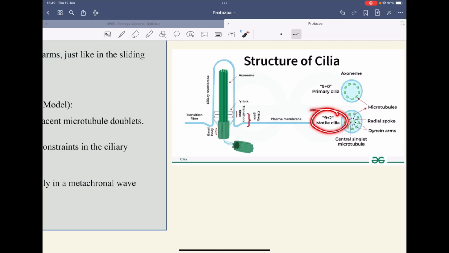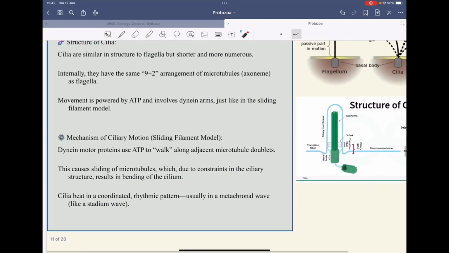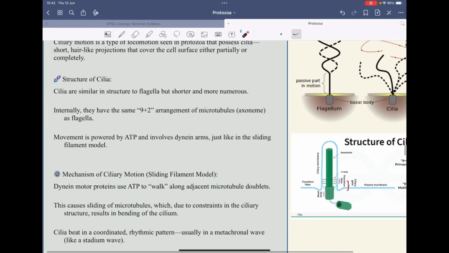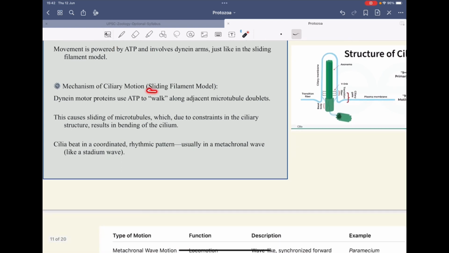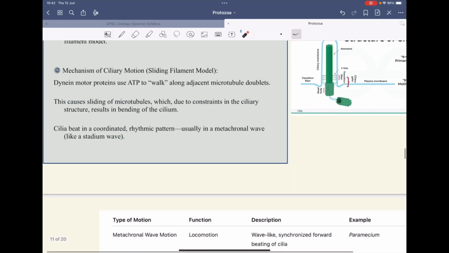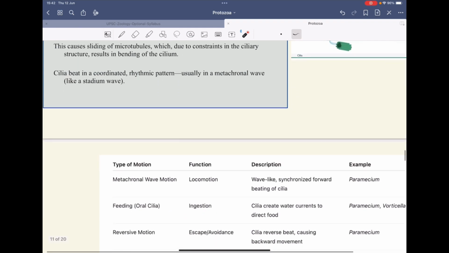In cilia too, you will find this 9+2 arrangement. There are dynein arms. There is a single singlet microtubule in the center. So this whole structure is called the axoneme. It has a basal body at the base, which is attached to the kinetoplast or the blepharoplast. The ciliary movement has a 9+2 arrangement, and again it's powered by ATP. It also works on the same sliding filament model that we have discussed. The dynein motor proteins use ATP to walk along the adjacent microtubule doublets. So cilia beat in a coordinated and rhythmic pattern.